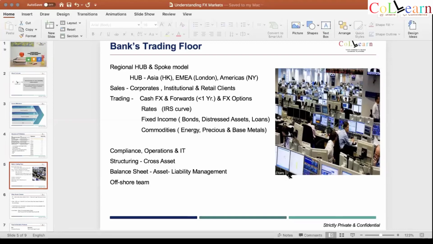So you need to understand the client's requirement. You need to work with a lot of teams, trading teams and structuring, to know what a client wants. So that's again one more team which is doing the complex work for you.